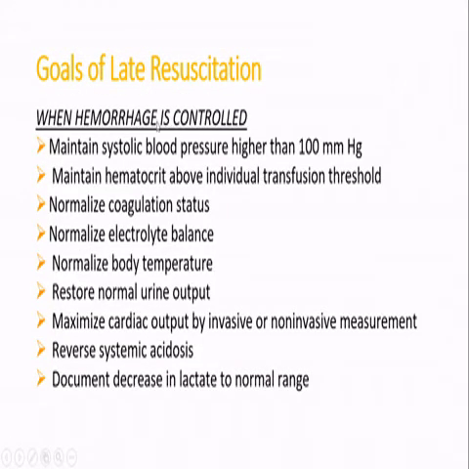The important difference in late resuscitation is that the systolic blood pressure target is a little higher, more than 100, which was 80 to 100 in early resuscitation. Other values are more or less similar, the only thing is you have to normalize all the factors, such as coagulation, electrolytes, body temperature, etc.